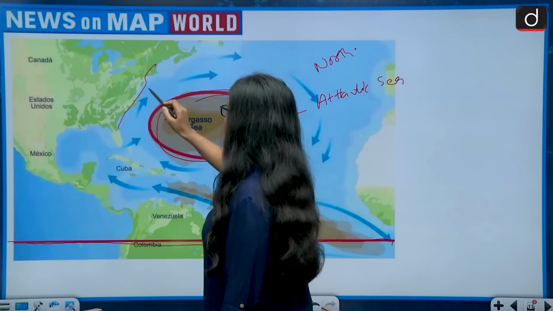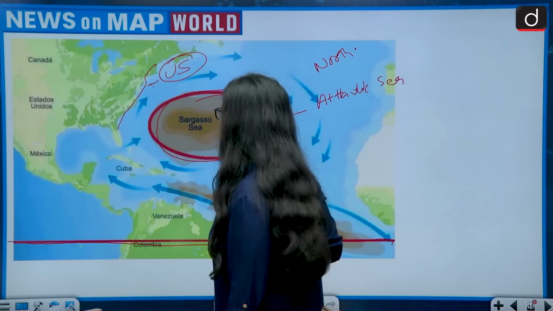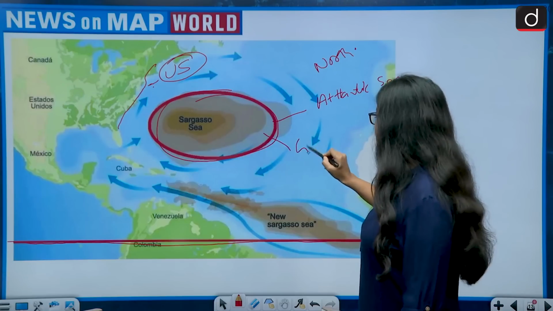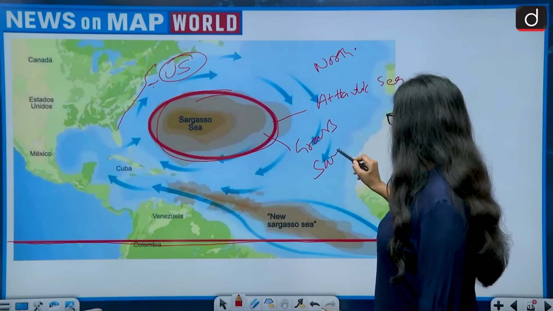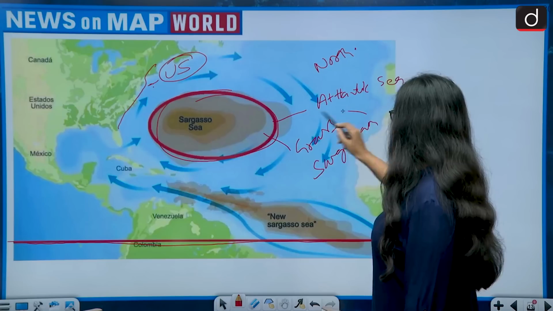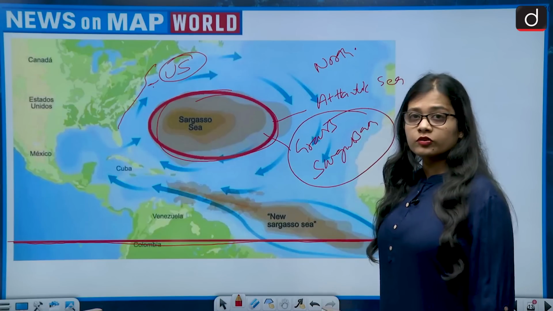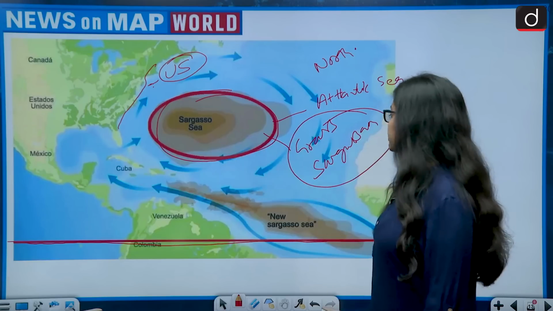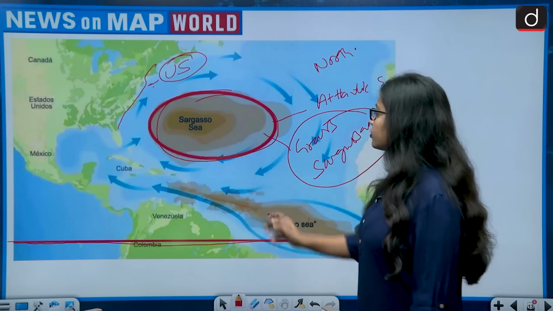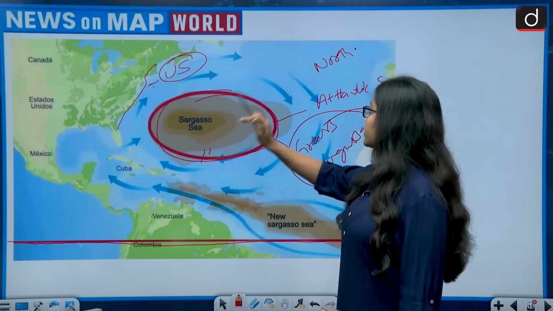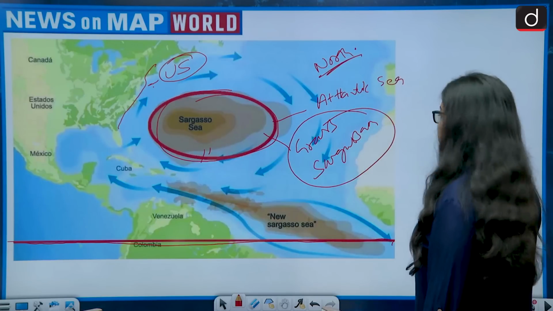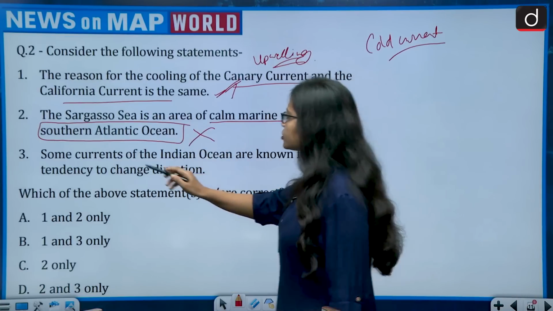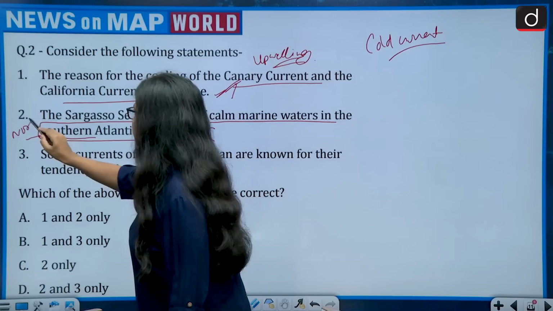of US. This is United States of America, and Sargasso Sea is very famous for a grass, and the name of the grass is the sargassum grass. So there is this sargassum grass which grows in the Sargasso Sea, and they are predominantly present in the Sargasso Sea. So this was about the Sargasso Sea. It is present in the North Atlantic Ocean, not the South Atlantic Ocean, and they are calm marine waters. So this becomes wrong. Instead of southern, northern will come.